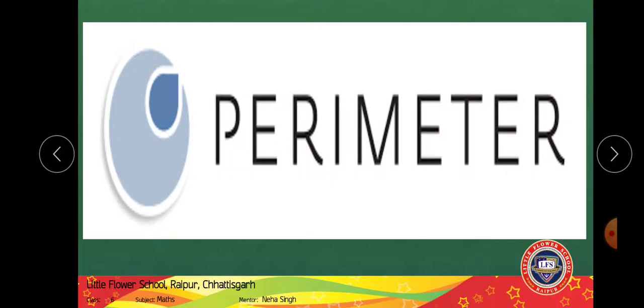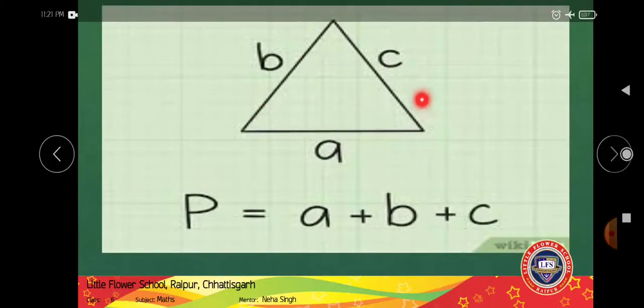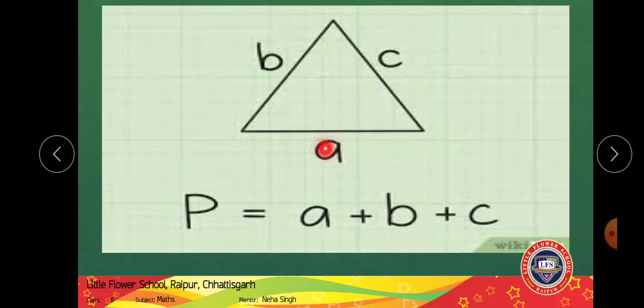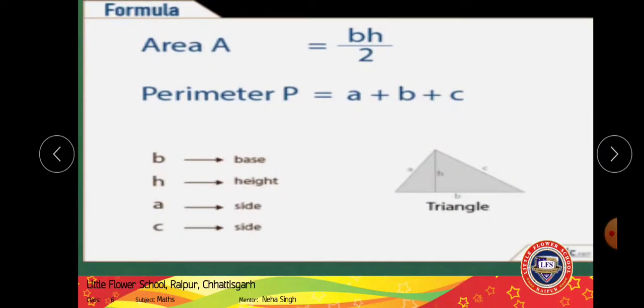Now next comes the term perimeter. What is meant by perimeter? See, perimeter of a triangle, suppose the sides are A, B and C, what will it be? It will be A plus B plus C, right? The perimeter will be the sum of all sides. So we'll add up all the sides, A plus B plus C, and it will be the perimeter of the given triangle.